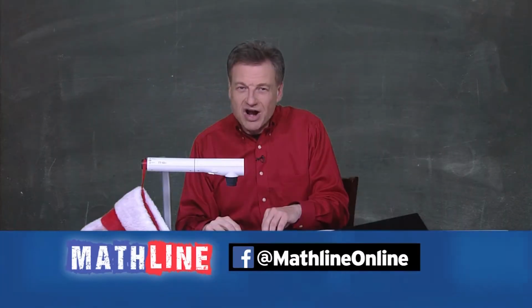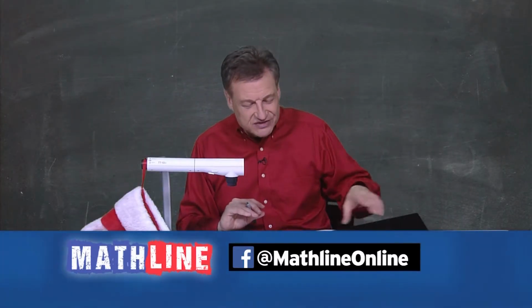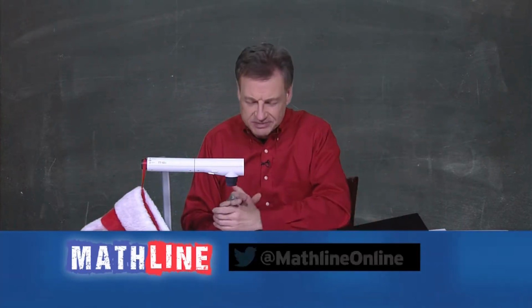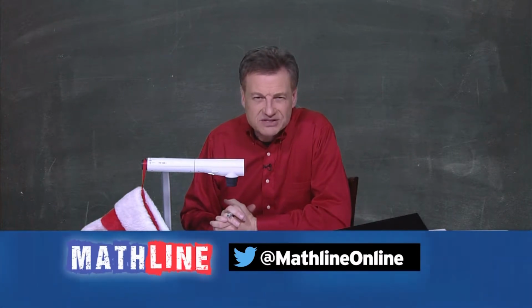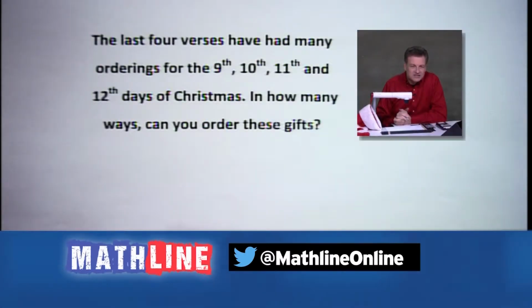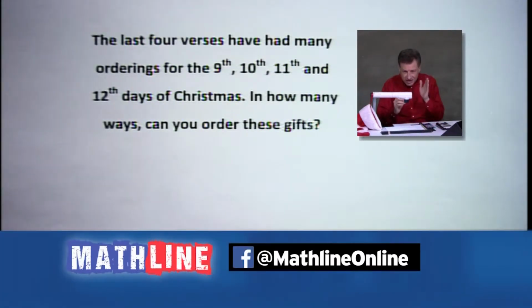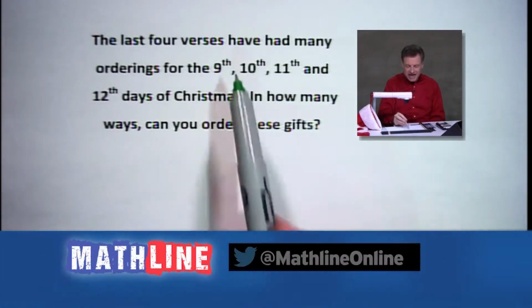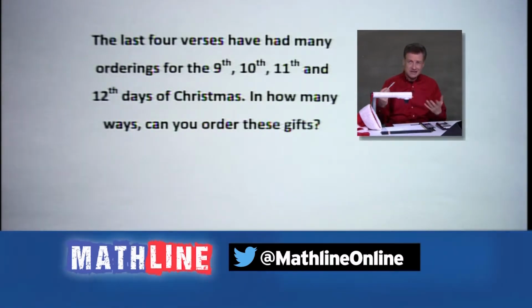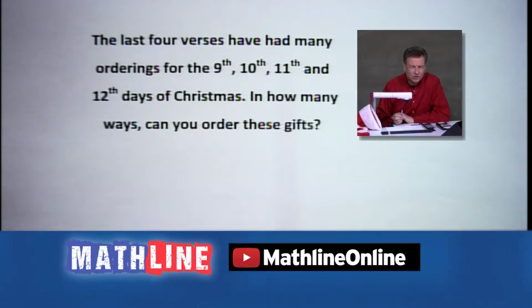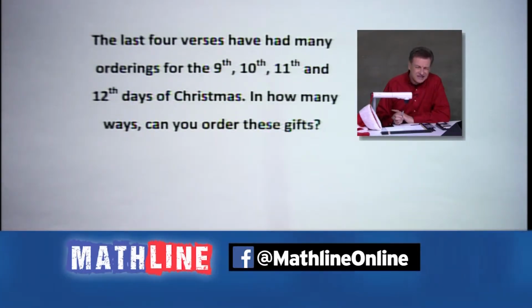So in our numbers here, today is a little bit unique because it is Christmas, and I love the 12 Days of Christmas song. And I want to go to a little point here. It says the last 4 verses have had many orderings. In other words, people sing them all different ways. Usually days 1 through 8 are all sung the same way, all right? But the 9th, 10th, and 11th, sometimes they think, oh, is it 9 pipers piping? Or, oh, maybe it's 9 lords leaping. They get those a little confused, and it's okay. It's legit.